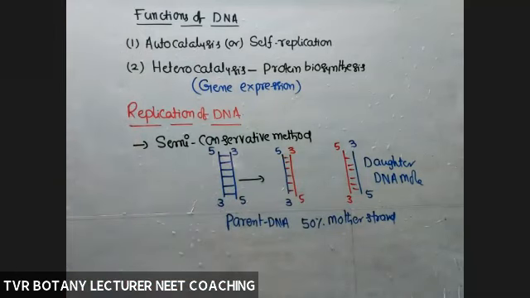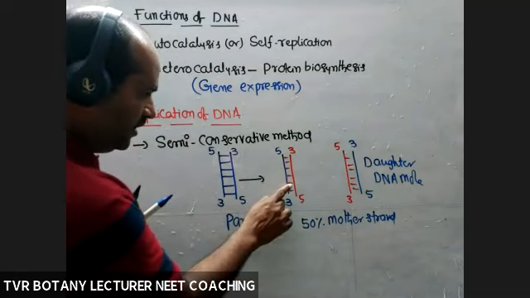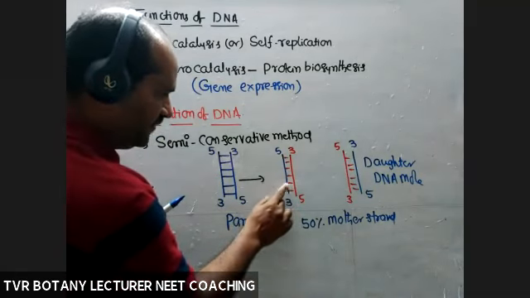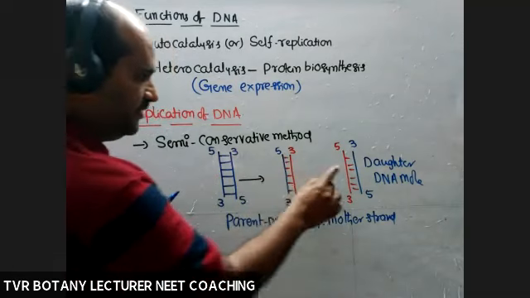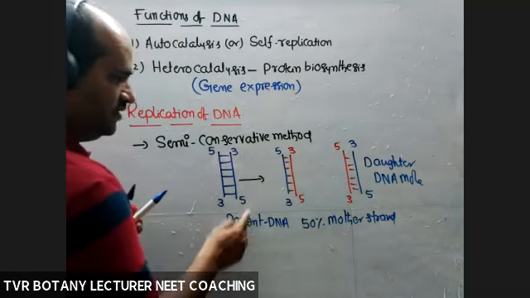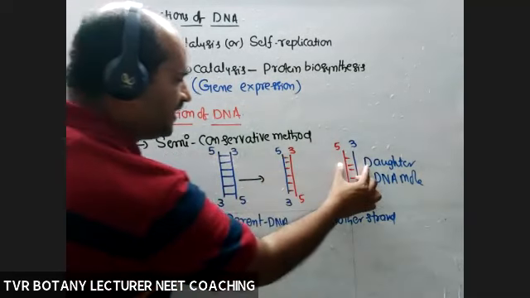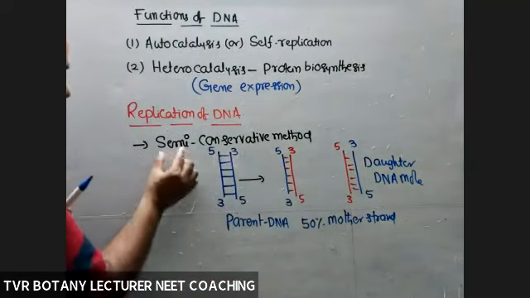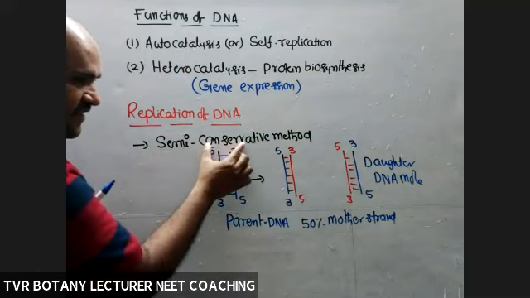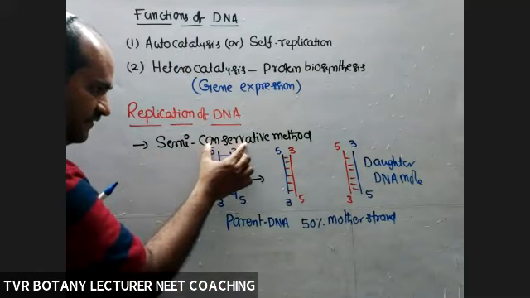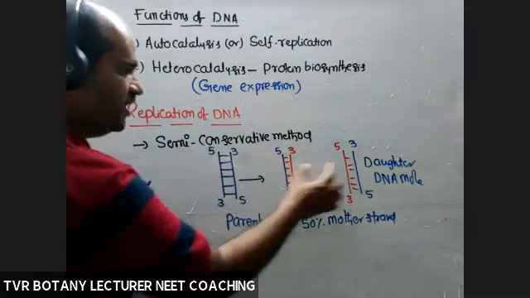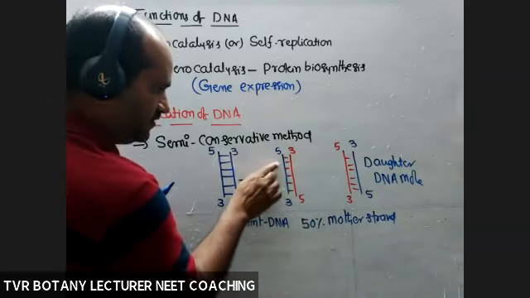Link this with the so-called content of DNA. So in each daughter DNA molecule, 50% mother, 50% new. Half of the mother DNA is present in the daughter DNA molecules, hence the name semi. Conservation, retained: 50% is retained in the daughter DNA molecules.